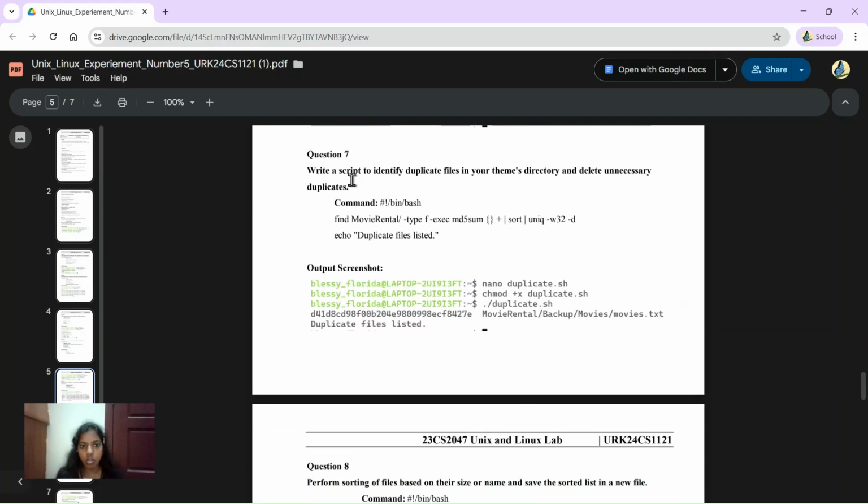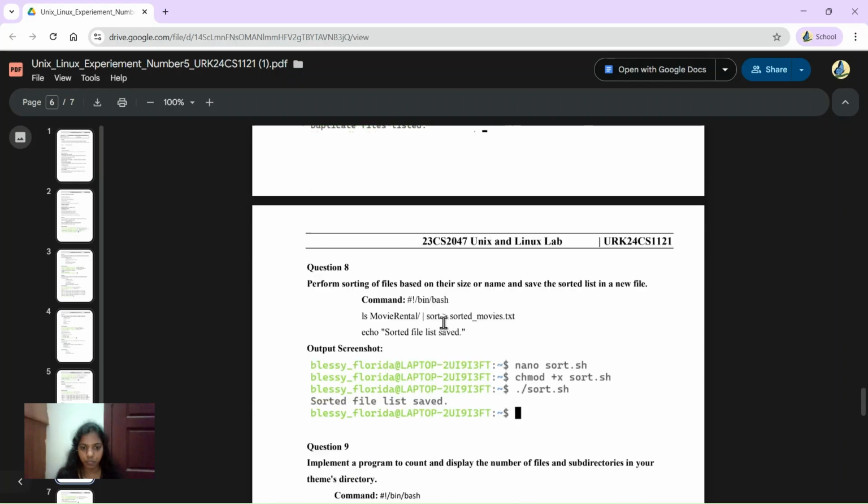The next question is to identify duplicate files in your theme. For that, I have given this command inside the duplicate search. There are no duplicate files listed, or it shows whether duplicate files exist.